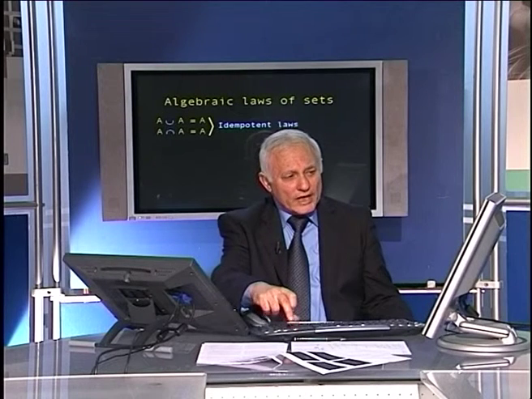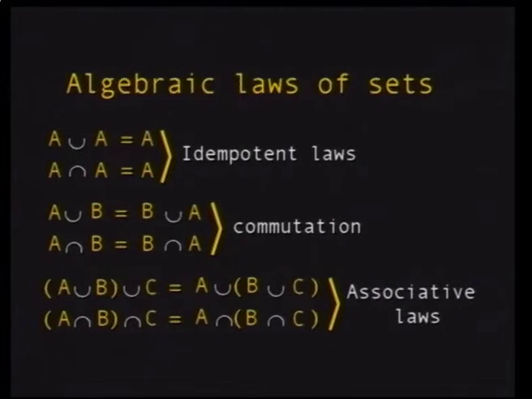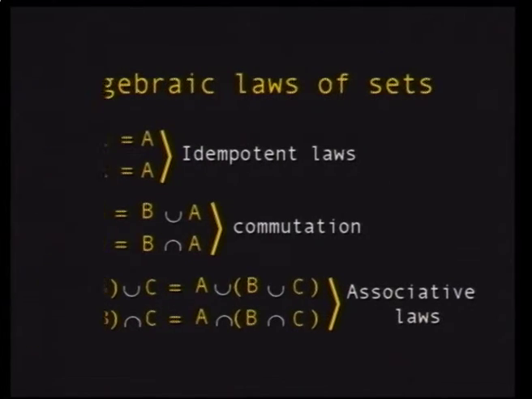Like the shaded one here. So now we can have some algebraic laws of sets. For example, the first one is called idempotent laws: A union A, of course, is equal to A, or A intersection A is equal to A. You have also commutation, like A union B is equal to B union A, etc. We should not be dwelling much on that because the students might be aware of this.